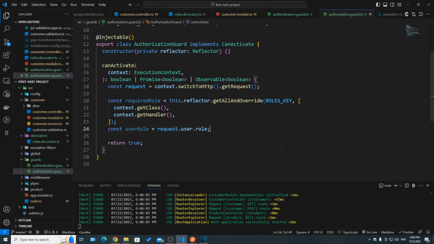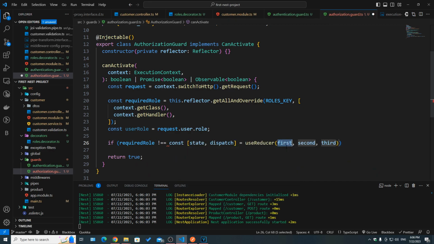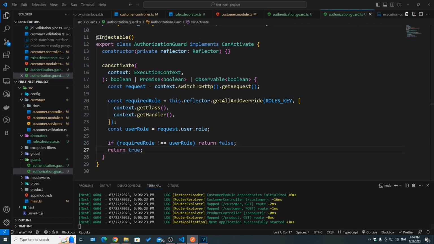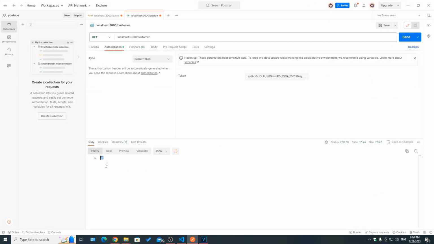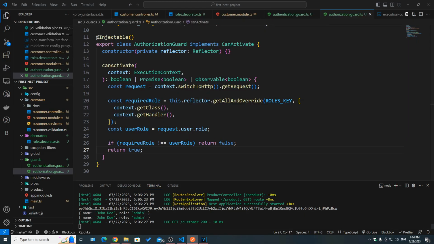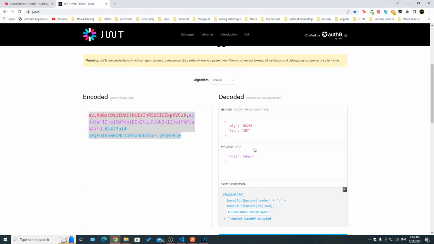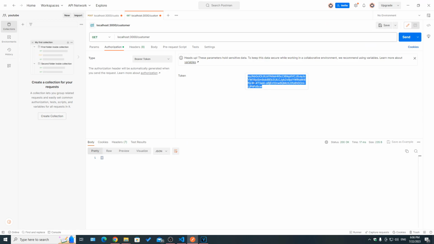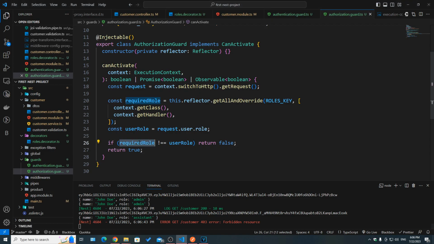I removed all the unnecessary logs, and now what we can do is simply say if required role not equal to user role, then we can return false. If not, we're gonna return true. If we hit on save and now open Postman and hit on send, we got the array. That's perfect, and that's because both are admin. But then let's say instead of being an admin, this user was actually an assistant. So now if we take this new token and then set it here, this is an assistant token. If we hit on send, we got an error, forbidden resource, and that's because the required role is different than the user role.